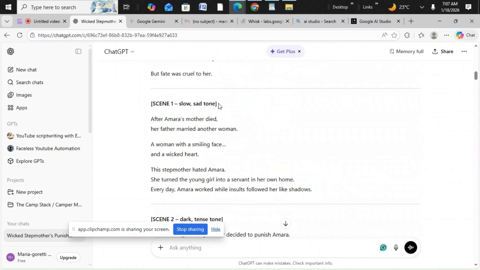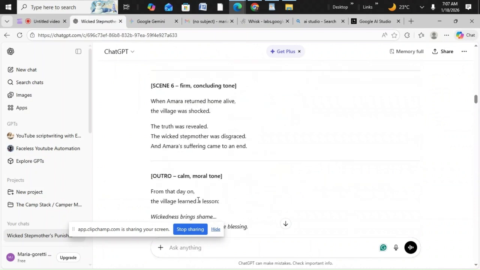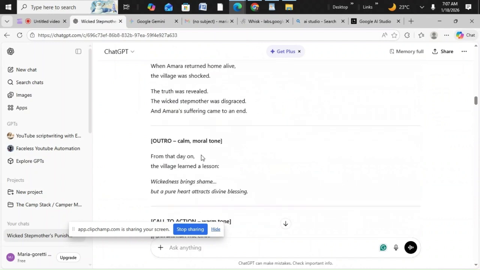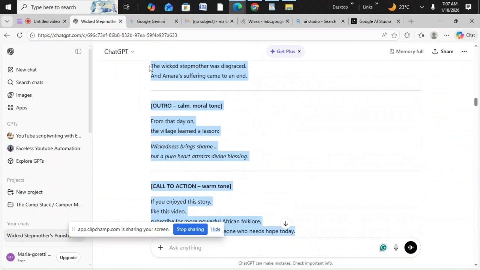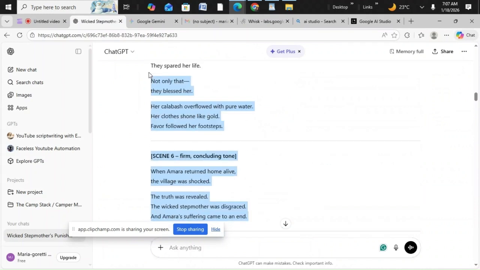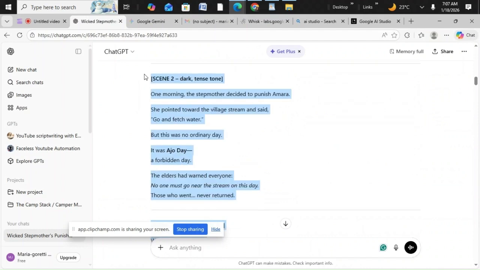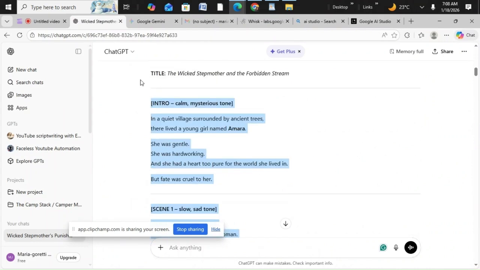You need to remove these scene labels, because if you don't remove them, AI can always be AI. Sometimes it might end up trying to say the same thing. It's not supposed to say it, but sometimes it might end up saying it. So to be on the safe side, it's just good that you crop it out. Okay, so let's copy it.